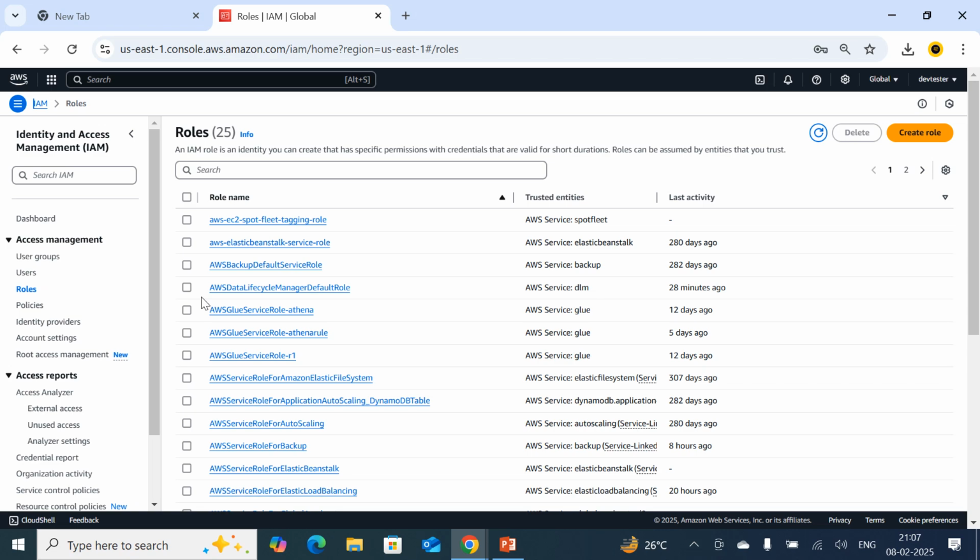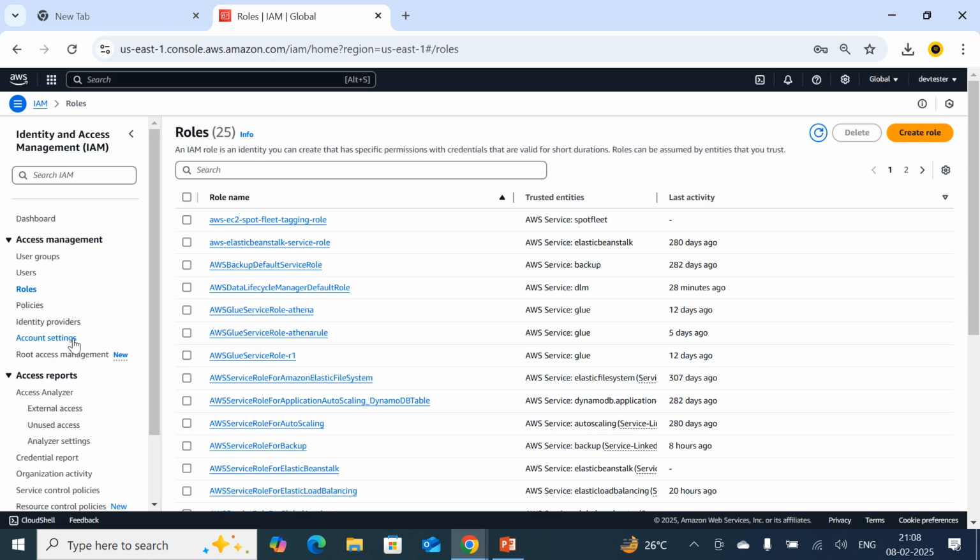And one more thing: earlier I had created one IAM user with programmatic access. If I want to delete an access key, first of all I need to deactivate the key. Once I have deactivated the key, only then can I delete that key. At the same time, what is the maximum number of keys I can generate? I can generate 2 access keys for one user.